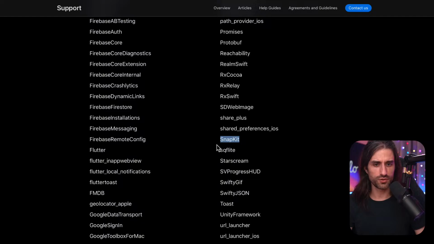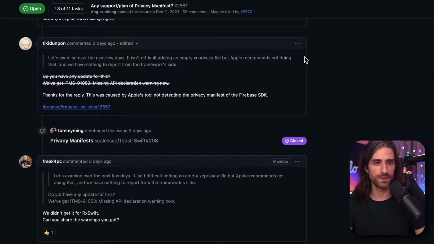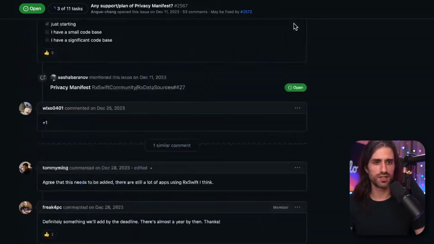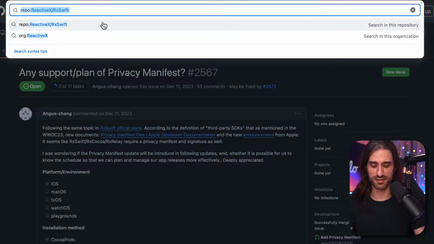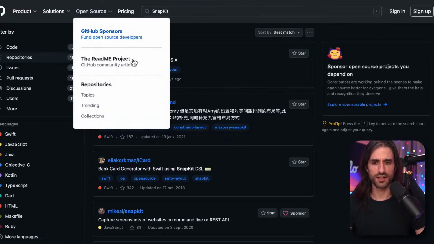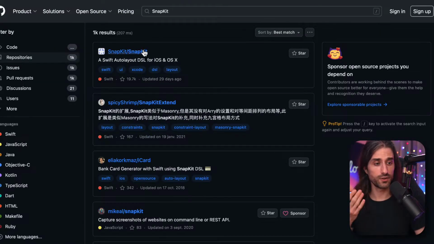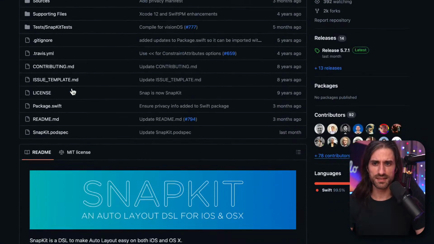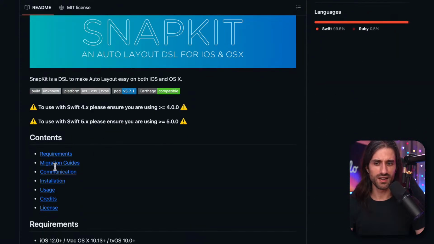So we're going to check also Snapkit and also SD Web Image, because SD Web Image, since it's a networking framework, it might make more sense that it handles private information. So Snapkit, I'm not sure if it's linked to Snapchat.